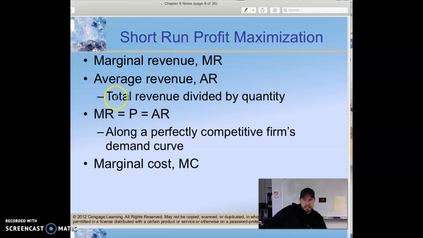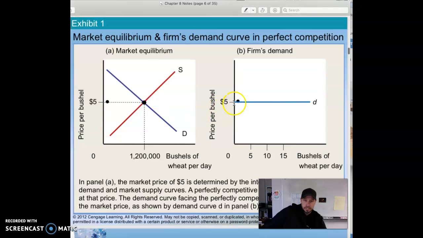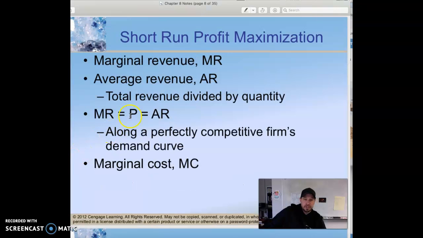Remember that we said that the demand curve that a single firm faces is horizontal at the market price. This means that as they supply more of a good or service, it is not going to change the market price. The market price is going to remain the same the entire way until it's not, but it won't be as a result of this individual firm selling. So what that's going to mean for our marginal revenue, average revenue, it is all going to be equal to that price. So remember, marginal revenue is the change in total revenue divided by the change in output.